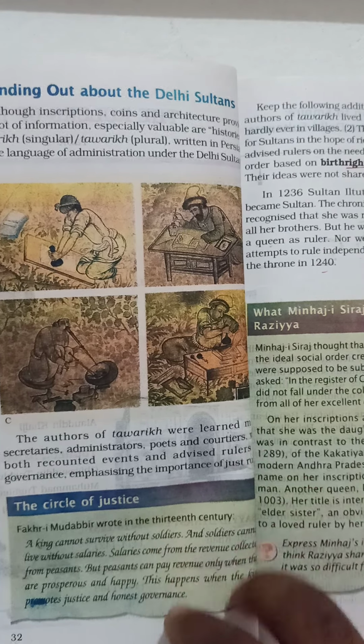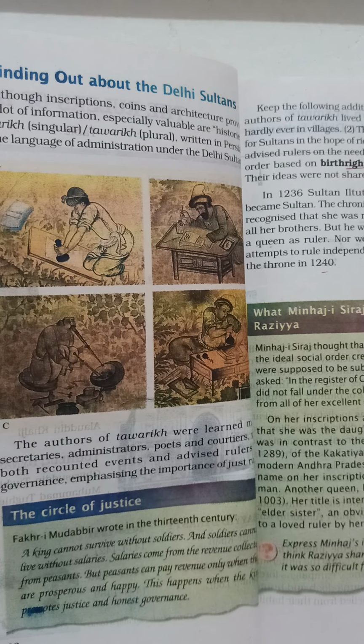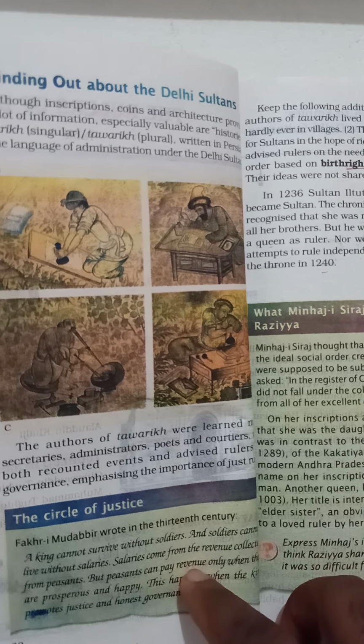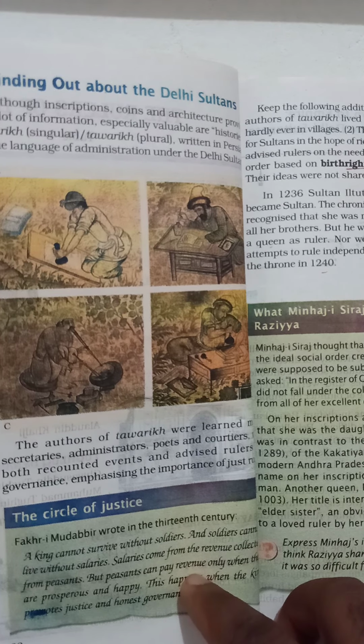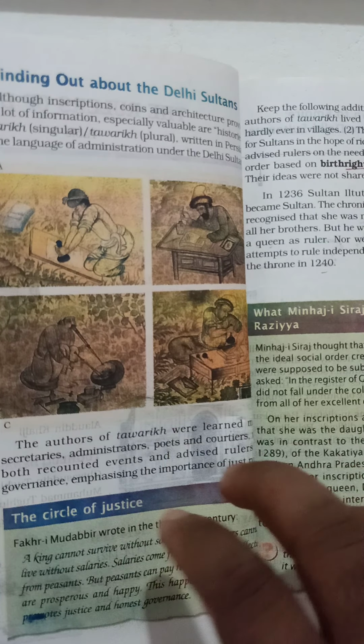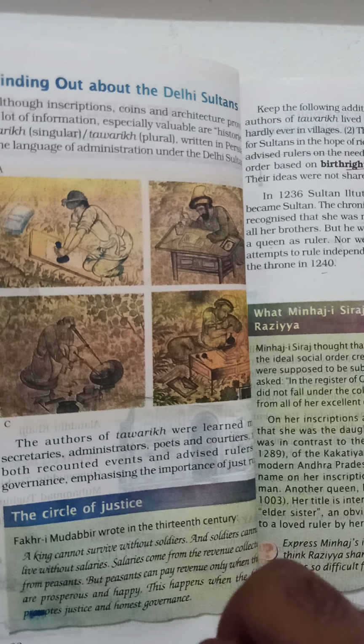So we get the history of the Delhi Sultans mainly from the Tarikh and Tawarikh, historical records written in Persian. Last chapter we studied the Prashastis; the Tarikh are different from the Prashastis, but they also record the achievements of the sultans.